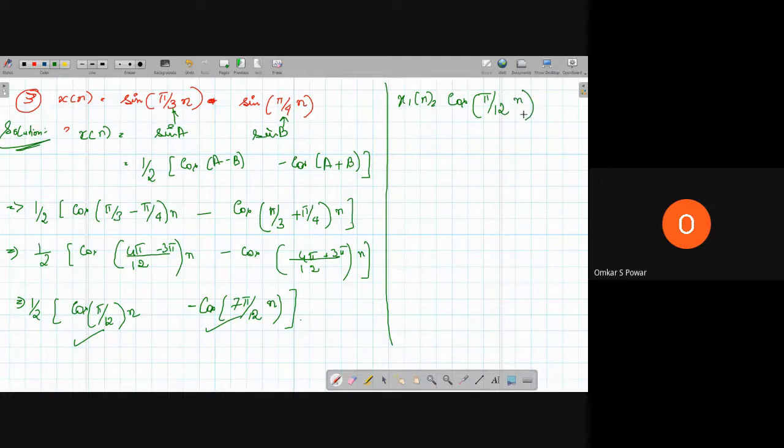Now for this period, n1 by k is equal to 2 pi by pi by 12, which is equal to 24.